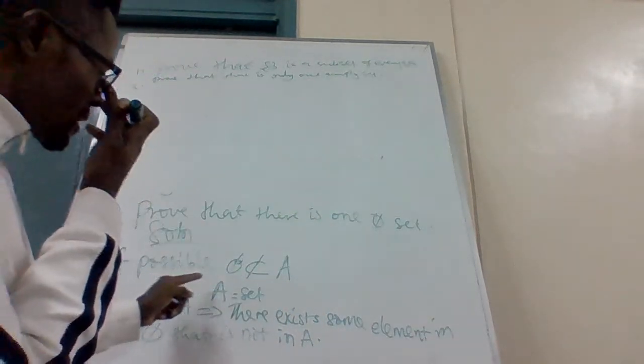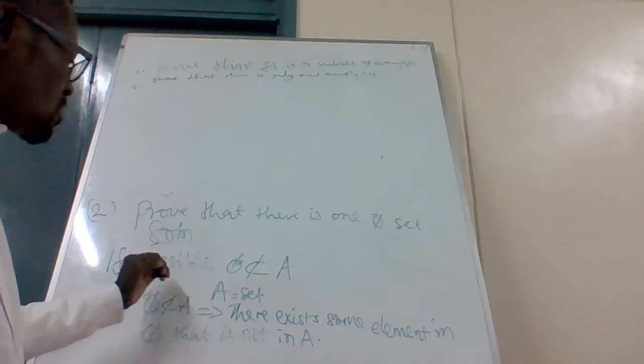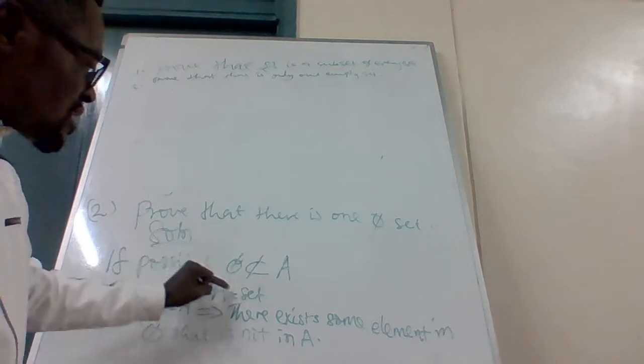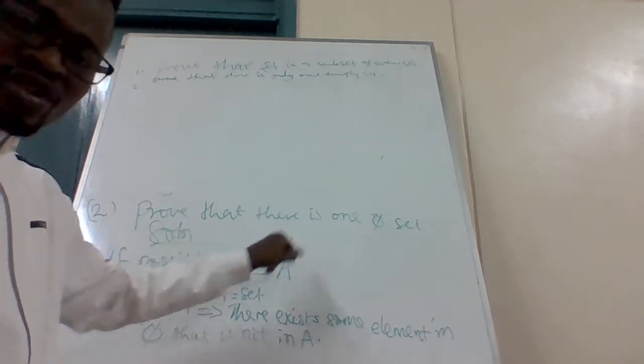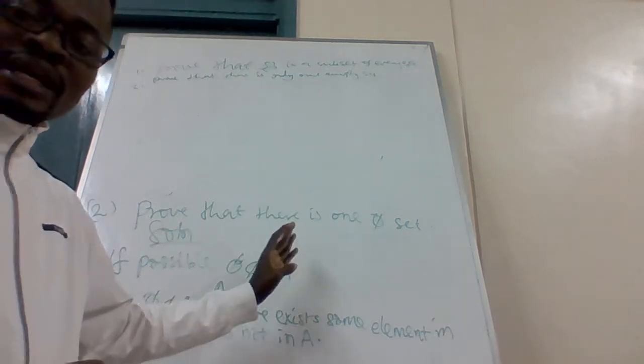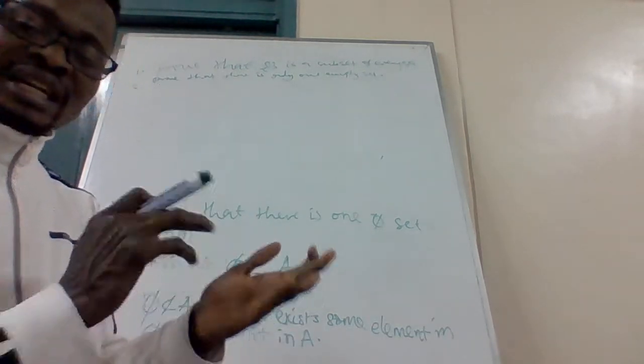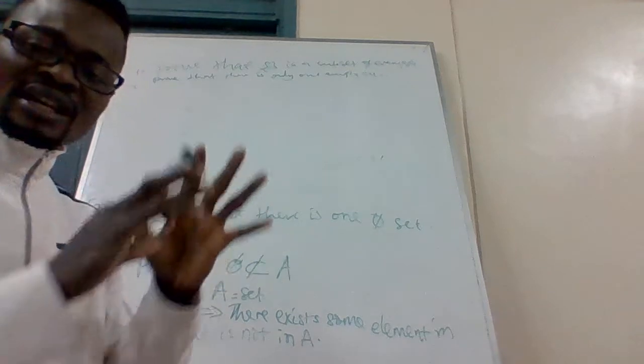But here we are saying that, if possible, we are taking by contradiction that this empty set is not contained in A, and that contradicts our definition when we say that an empty set is contained in every set.